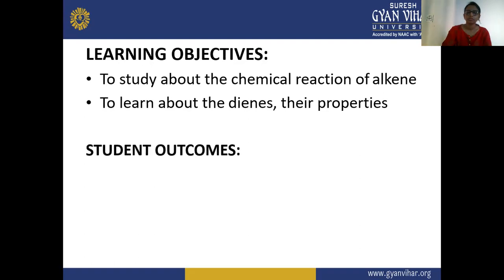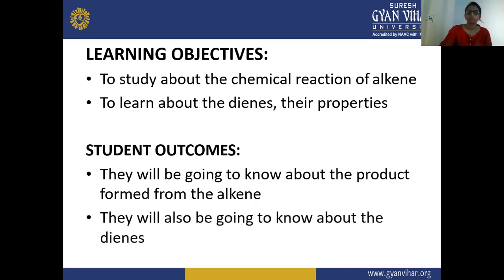Next is your student outcome. What will the student understand from this topic? From this topic, the student will know about the products formed from alkene, how it reacts with the reagents, with the base, and at how much temperature. And secondly, he is going to know about the dyes, their functions, their properties, their types, their nomenclature, their stability.